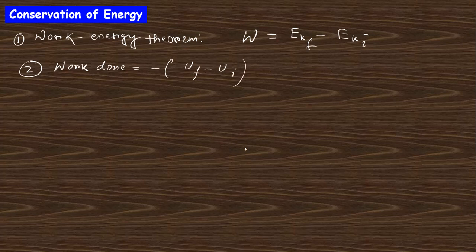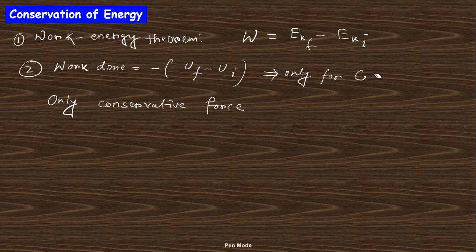If there is only conservative force, these two work done will be equal, because this is only for conservative force, and this is for all types of force.